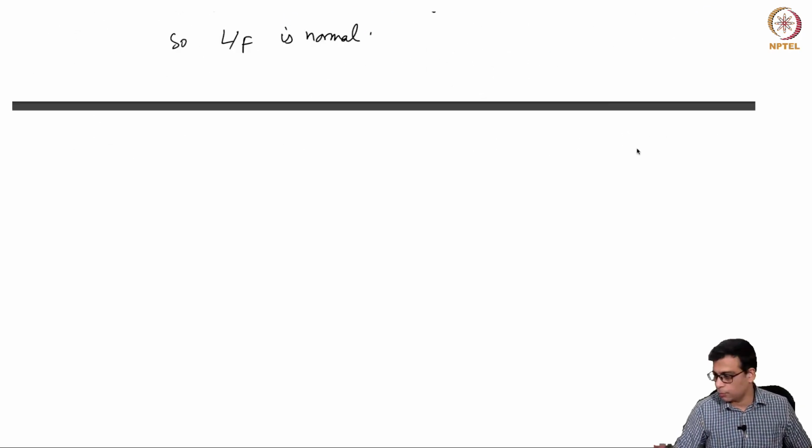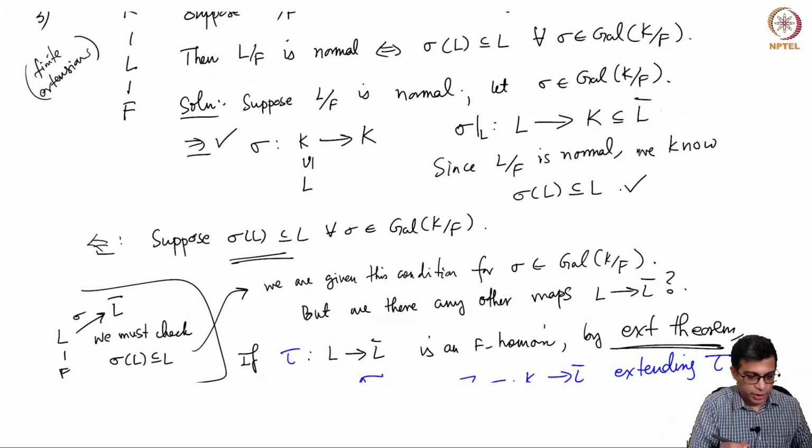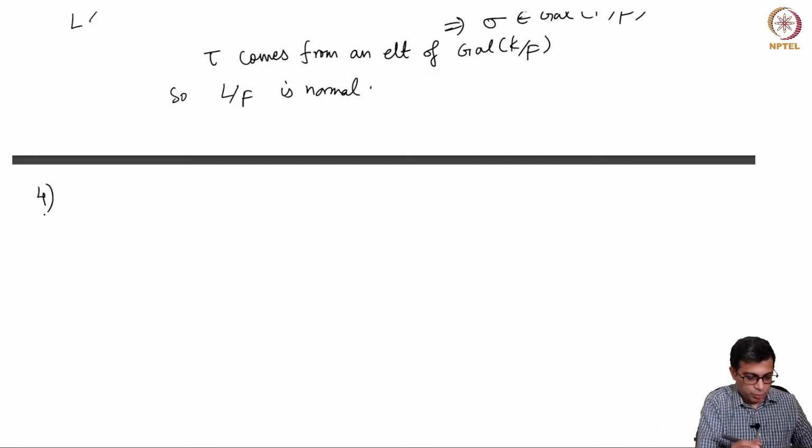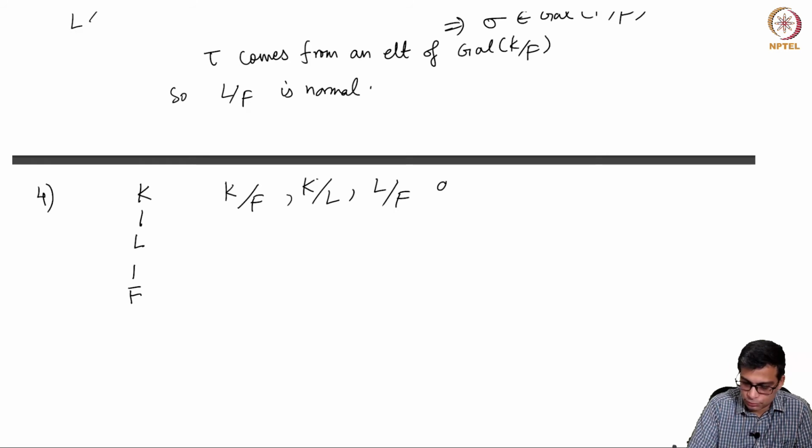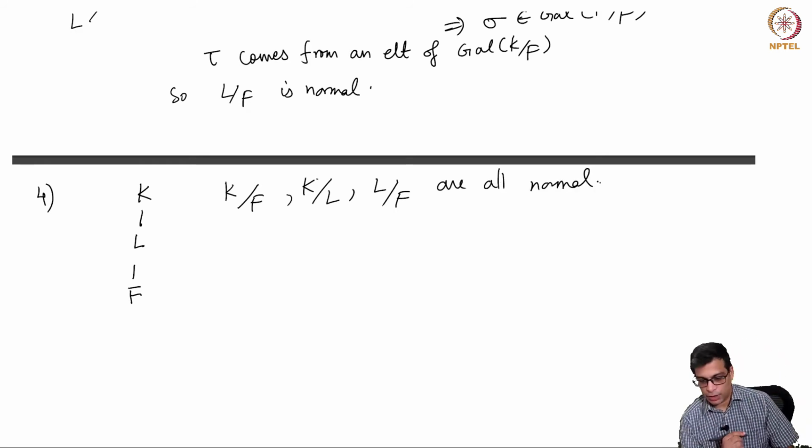Now let me do one final thing, and I want to go over this fast because I am running out of time, but I'll set it up for you to complete. Suppose everything in view is normal, all of them are normal.